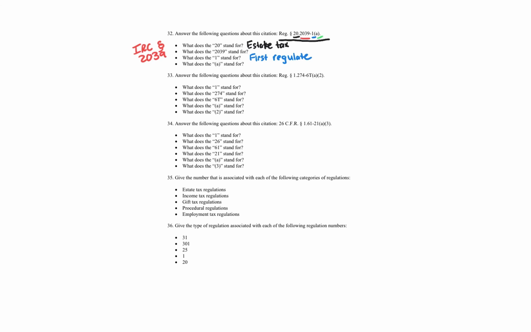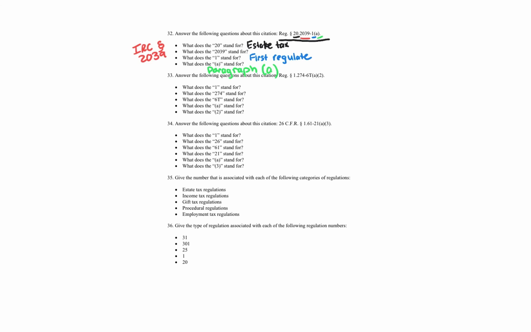What does the A stand for? The A is a paragraph. So that is paragraph A. Let's go ahead and put down paragraph A, and that is answering all of those questions. Let's go ahead and move on to the next one. We're just moving right through these.